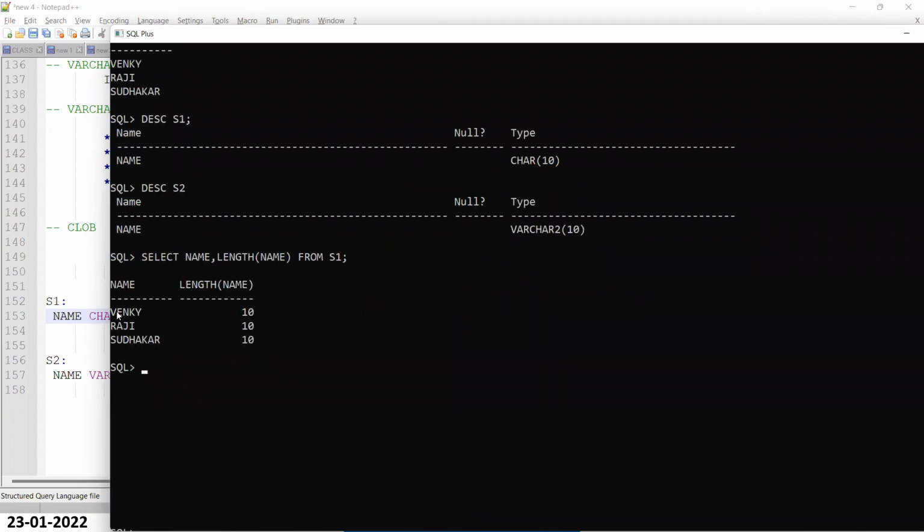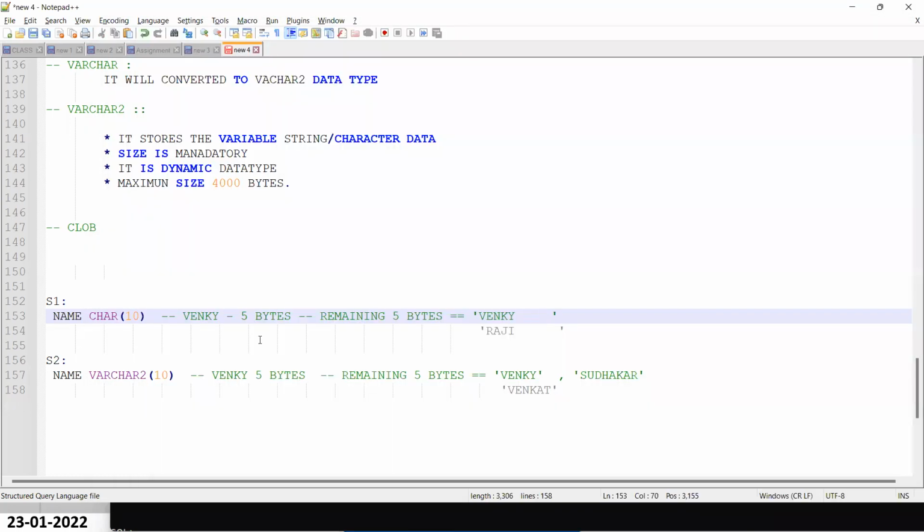Now let me show you the length of the name. You entered only 5 bytes, right? See, why is it showing 10? Here only 4 bytes, here 8 bytes, but it has taken 10. Why is it showing 10 for everything? Because of the space. Yes, it supplied the blank spaces.